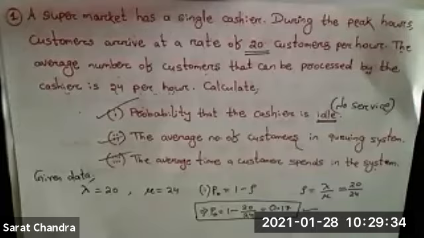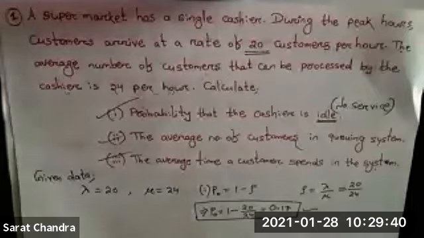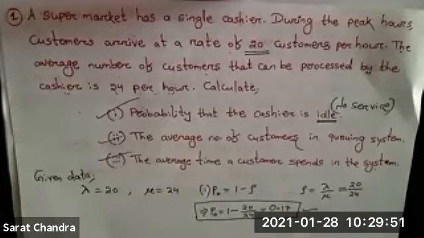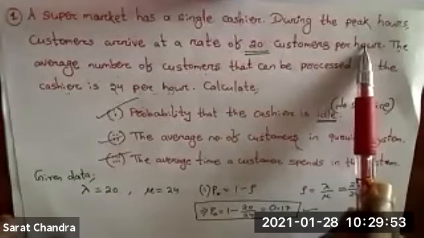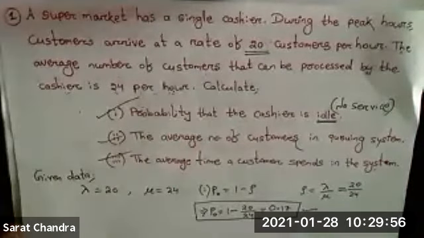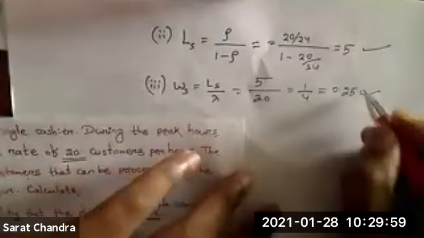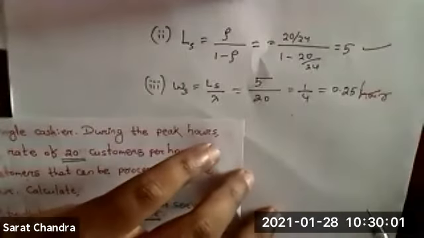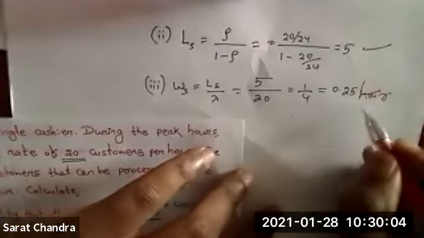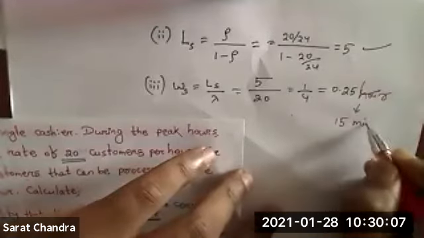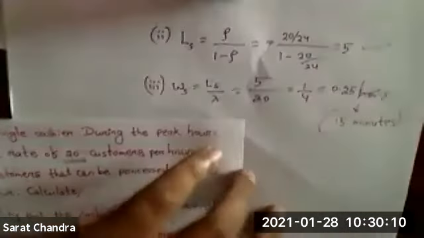What you have to remember is only these 7 formulas. If you remember these 7 formulas, we can cover this complete topic. Clear? Here, time is in what units? Time is in hours, because everything is given in hours. So we got 0.25 hour, which is approximately 15 minutes if we multiply by 60.